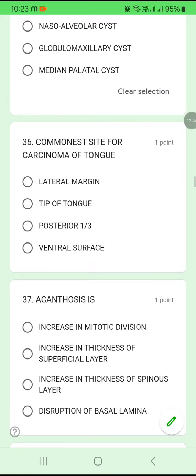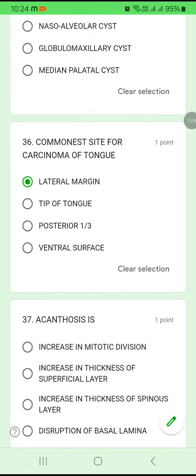Question number 36. The commonest site for carcinoma of the tongue: lateral margin, tip of the tongue, posterior 1/3 or ventral surface. The commonest site for carcinoma of the tongue is mainly, most of the times, the lateral margin. You will find the cancer.